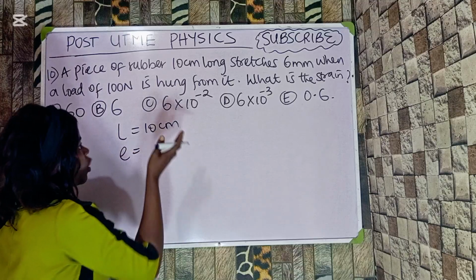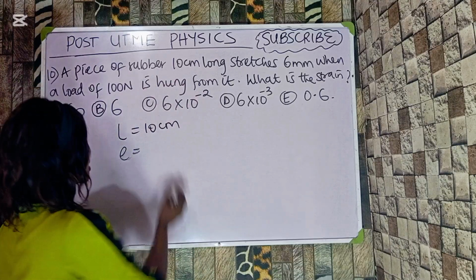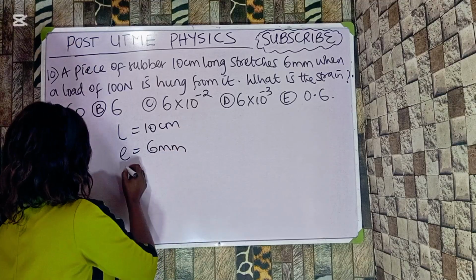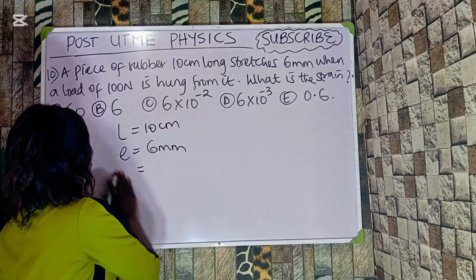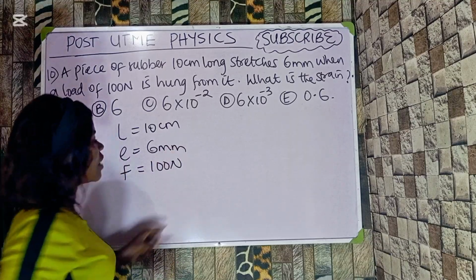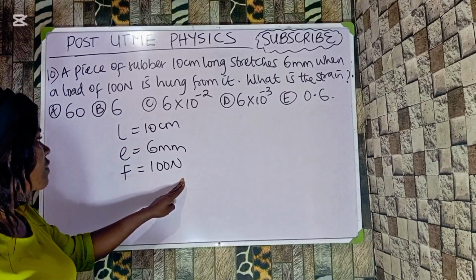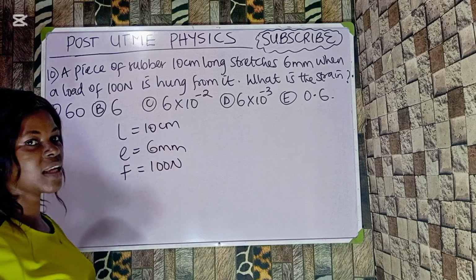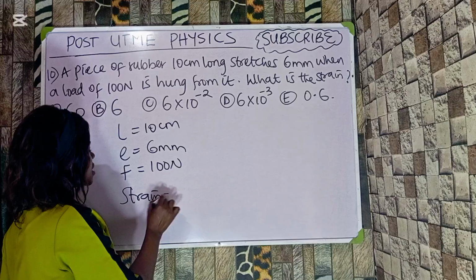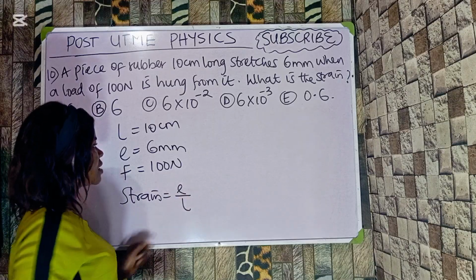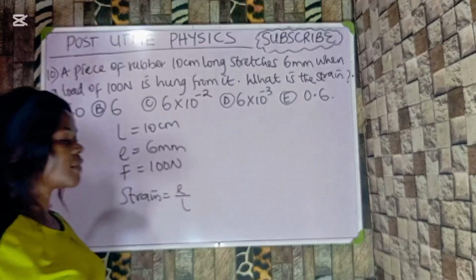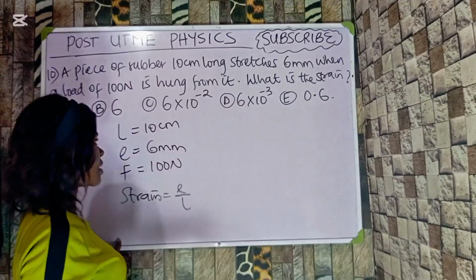But it stretches 6 millimeters. So this is 6 millimeters, when the force, which is the load, is given as 100 Newton. Now for us to solve this, we need these two to be in the same unit. Strain is equal to extension over length. They must be in the same unit. So the best bet is to convert them to the same unit, which is meters.